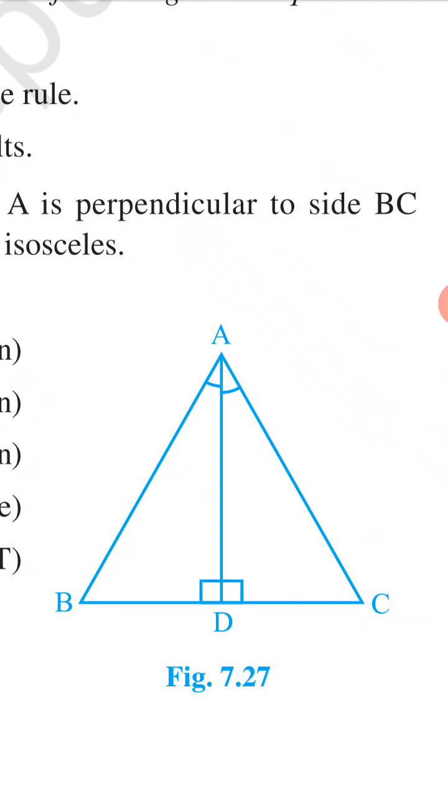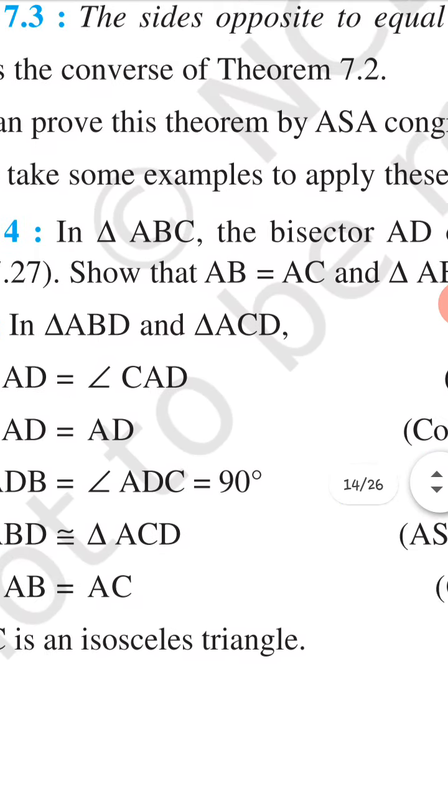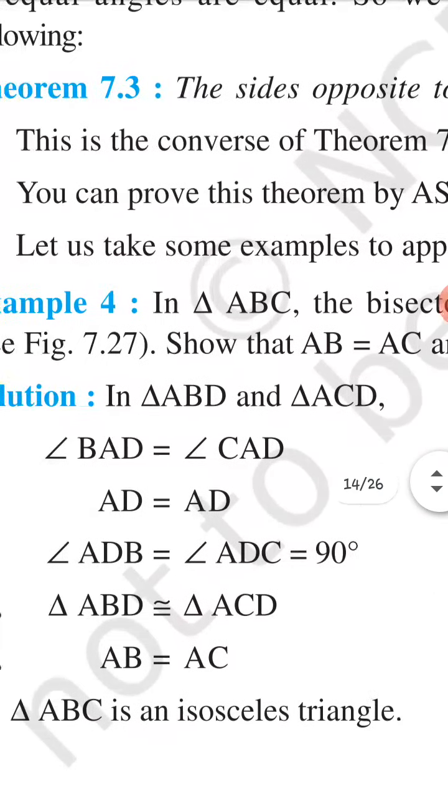In the same way as proved above, we have to draw the bisector of angle A, or the perpendicular bisector also.